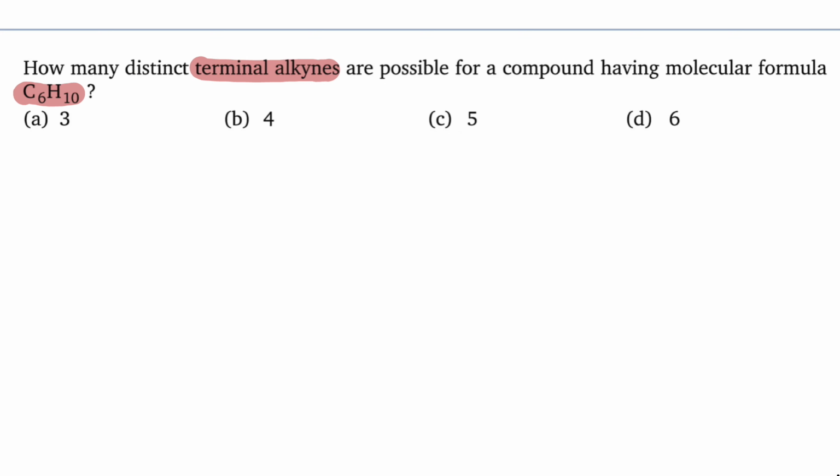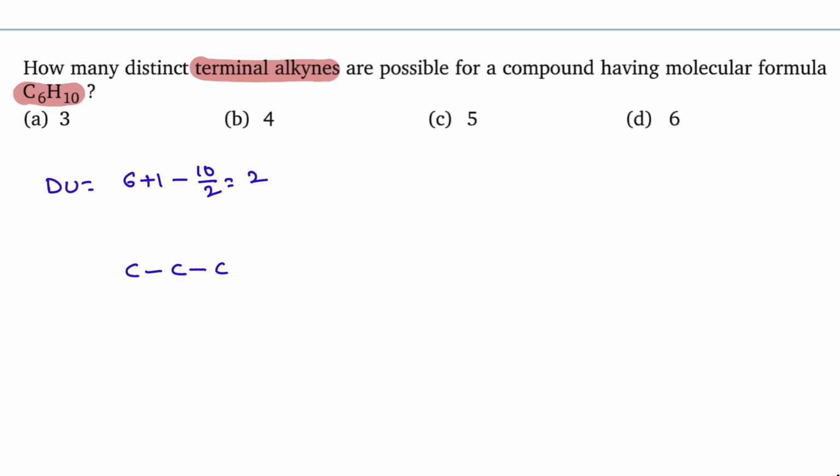So obviously it has to have degree of unsaturation 2, but still let us first count degree of unsaturation. So that is 6 plus 1 minus 10 by 2. So here that is 7 minus 5, degree of unsaturation is 2. But he is asking terminal alkynes.